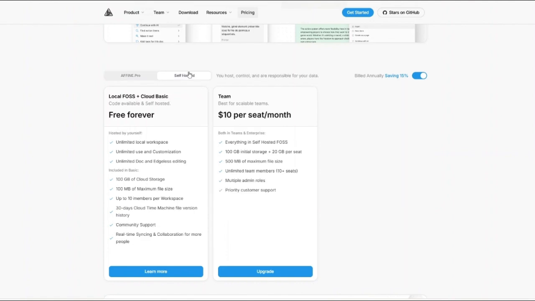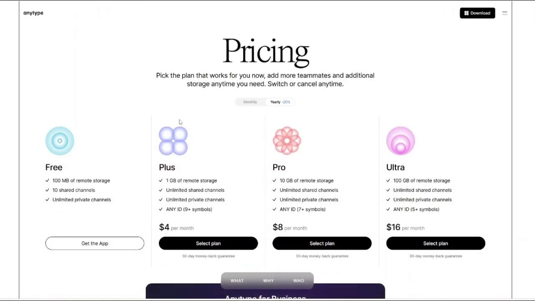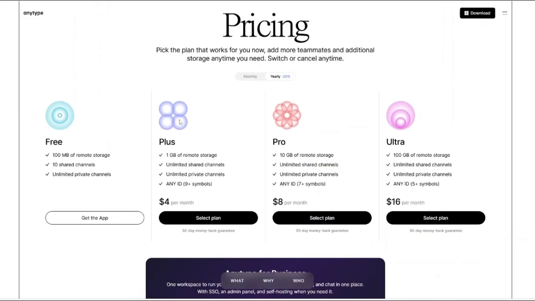And then there's the self-hosted part, like I earlier mentioned with AppFlowy, which is also a free forever one and a Teams plan. And with Anytype, there's equally a free plan. There's a Plus plan at $4 per month, a Pro plan at $8 per month, and an Ultra plan at $16 per month when billed annually. But if you do a monthly one, the prices jump up.